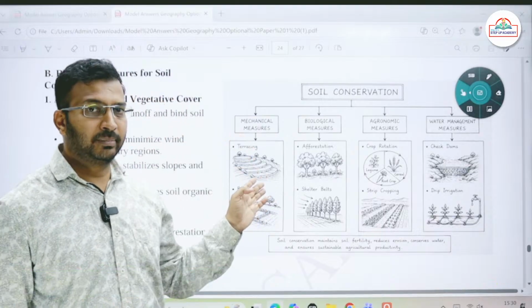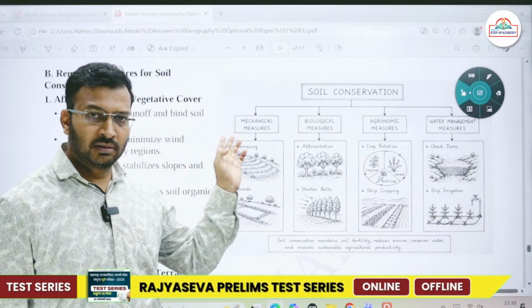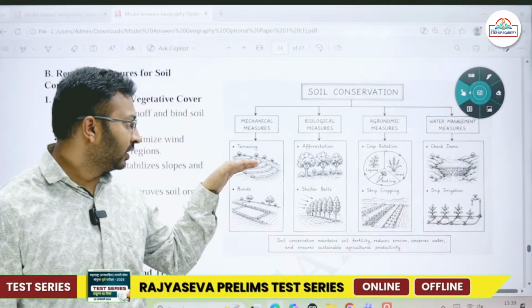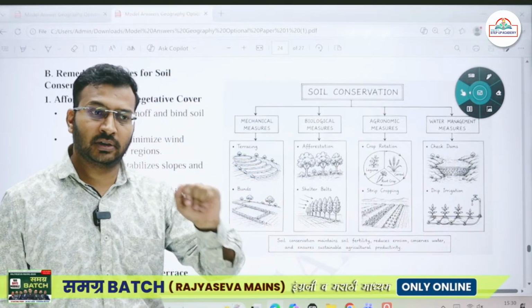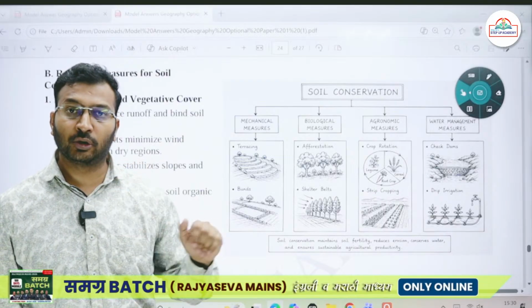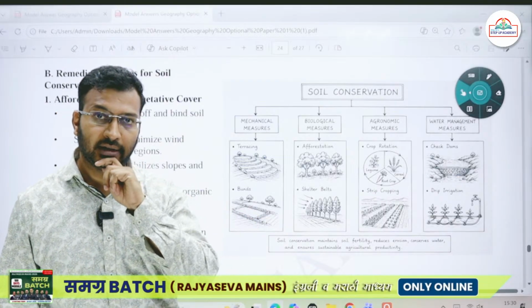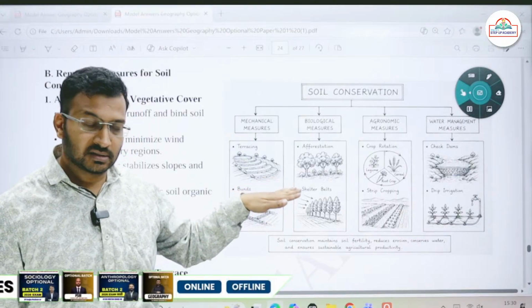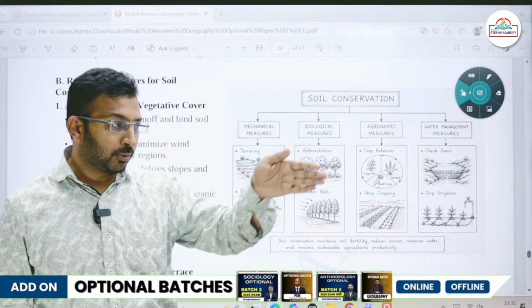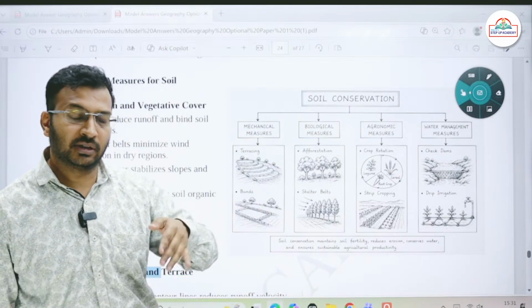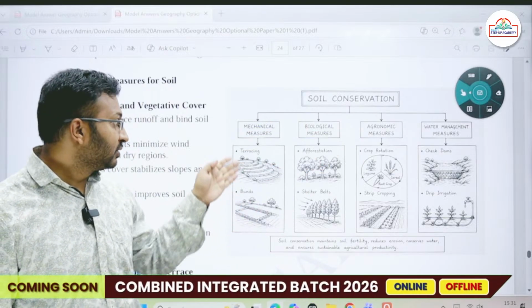You can use some mechanical measures, that is creation of terraces, making of bunds. Then contour agricultural activities, following the slope of the agricultural land. It should not be that you provide irrigation in the same direction as the slope. Provide the irrigation channels in a perpendicular direction to the slope of the land. So these are mechanical measures.